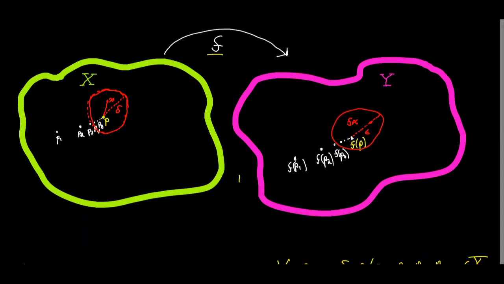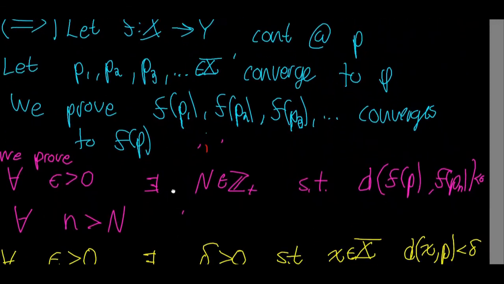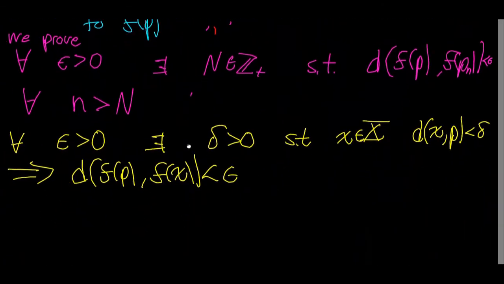So I'm assuming you've given it some thought. The key crux move that we're going to use is the fact that we're always going to be able to find terms in this sequence right here, the sequence P1, P2, P3, and so on. We're always going to be able to find terms, and in fact an infinite number of terms, whose distance away from P is strictly less than delta for any possible delta. So we're now ready to put all of this together to finally prove our statement, to prove that this sequence converges to f of P.